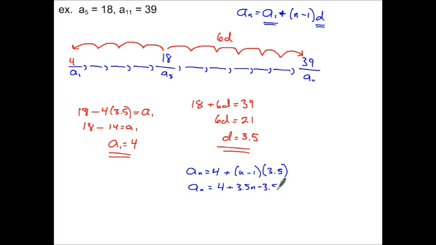Depending on whether you like the constant first or the variable first, you could either start with 0.5 plus 3.5n, or, my personal preference, 3.5n plus 0.5. There would be your nth term. It takes a little more work to get there if you're not starting at the beginning, but it's still very possible.